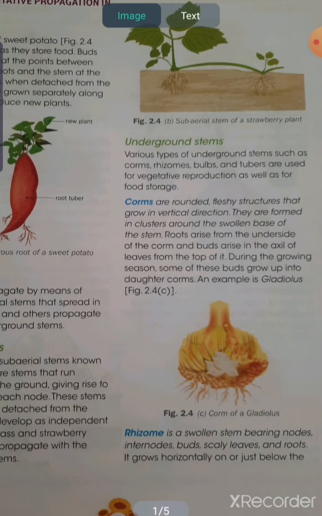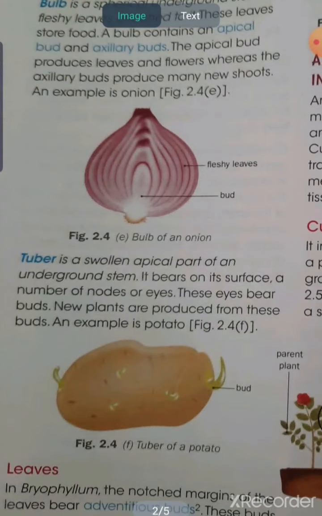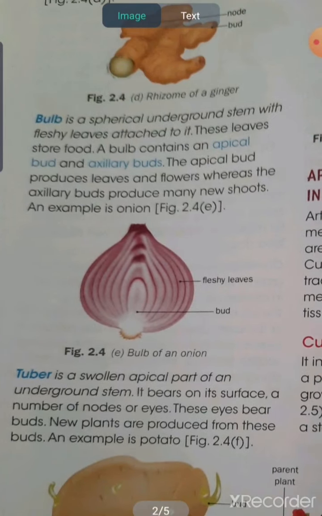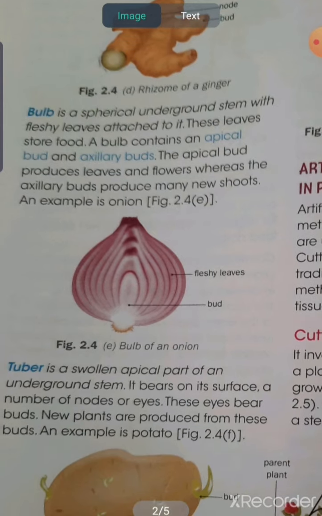Next is the rhizome. Rhizome is also a swollen structure, and generally we can see this in the case of ginger. Next is onion. Though we generally eat it, it forms the bulb, some fleshy petal-like structure as you can see in this diagram. This is known as bulb.